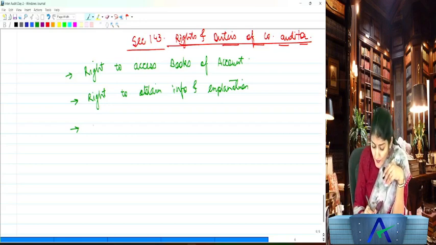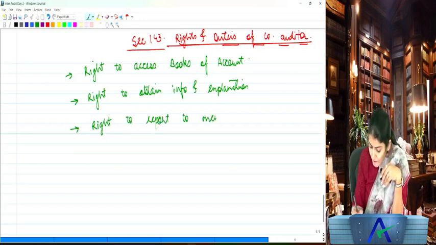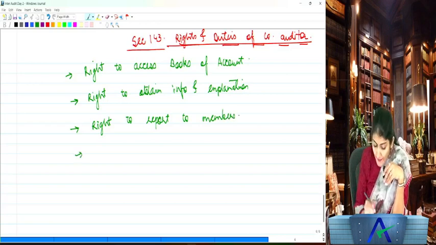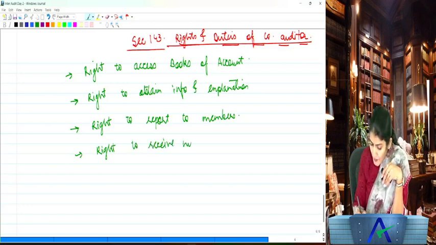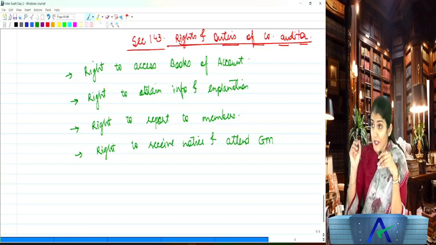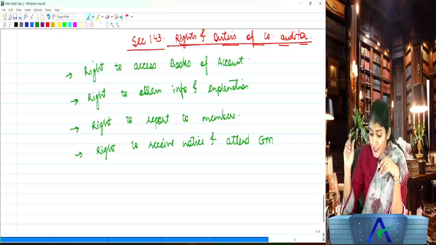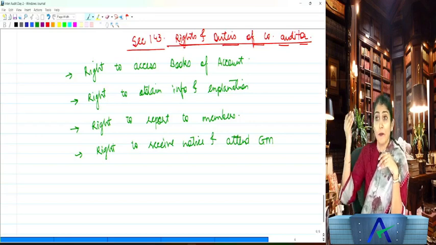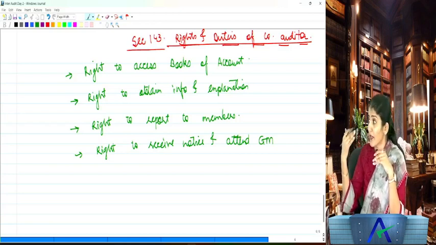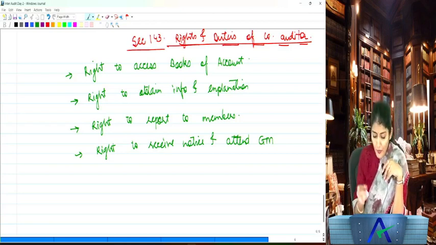Next right of the company auditor is the right to report to the members of the company. Then one more right of the company auditor is the right to receive the notice and attend the general meeting. Right to receive the notice and attend the GM. You understand GM? General meeting of the company. So it could be the AGM or it could be the EGM, any general meeting of the company.